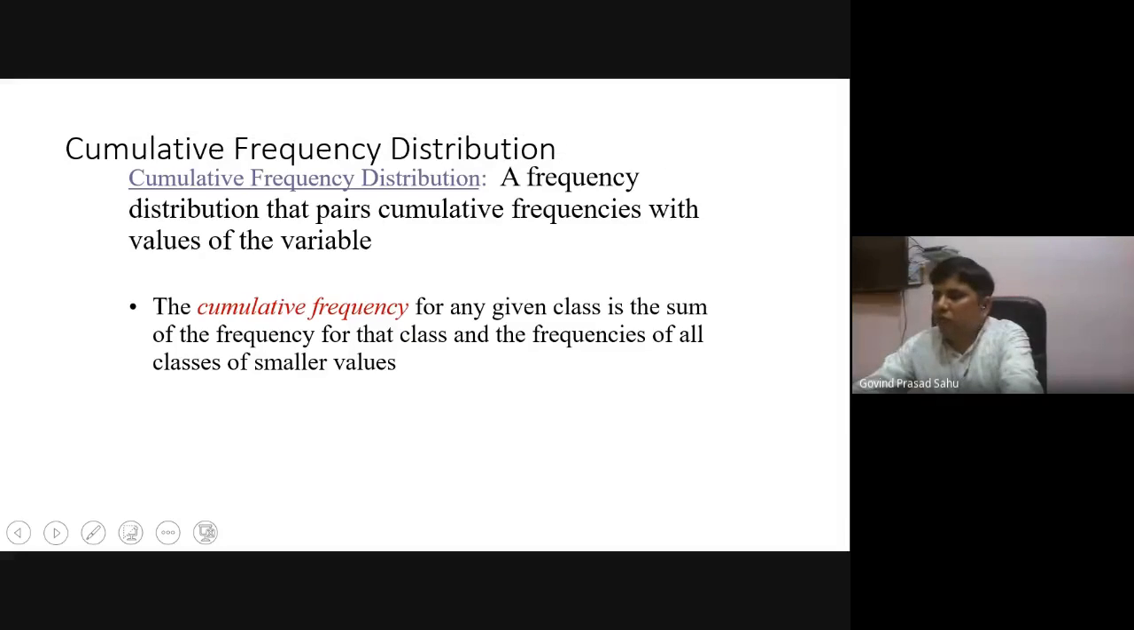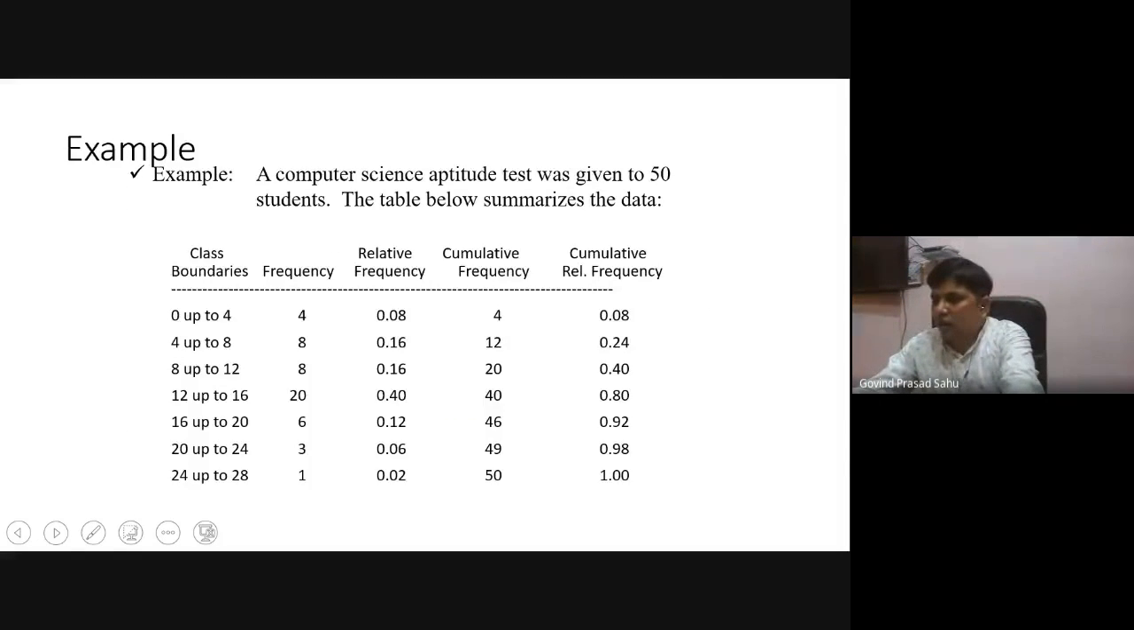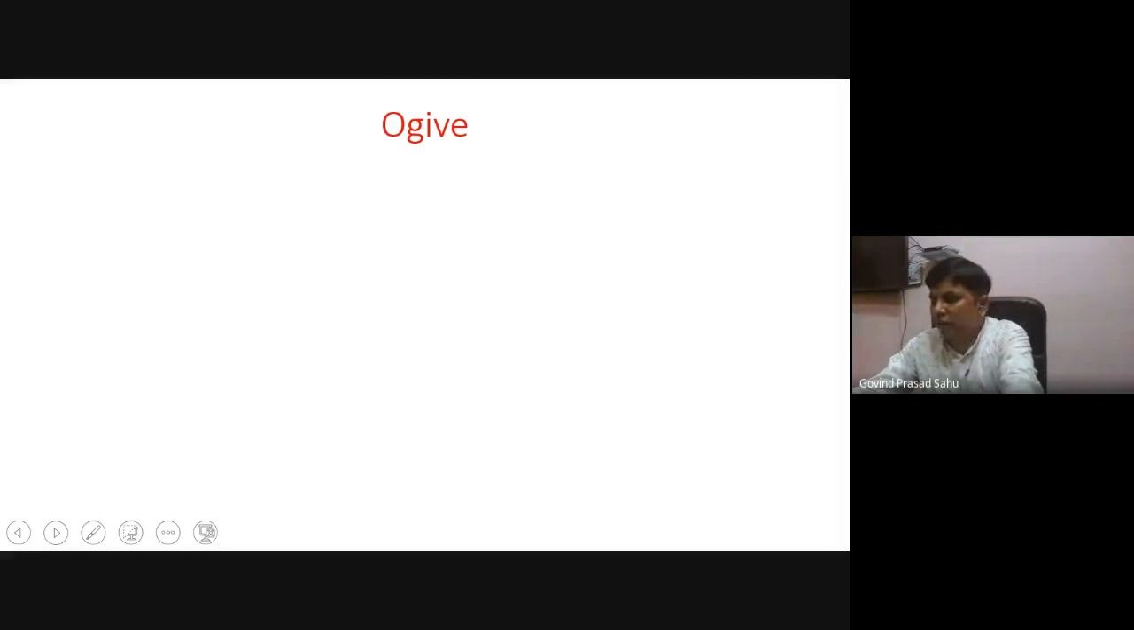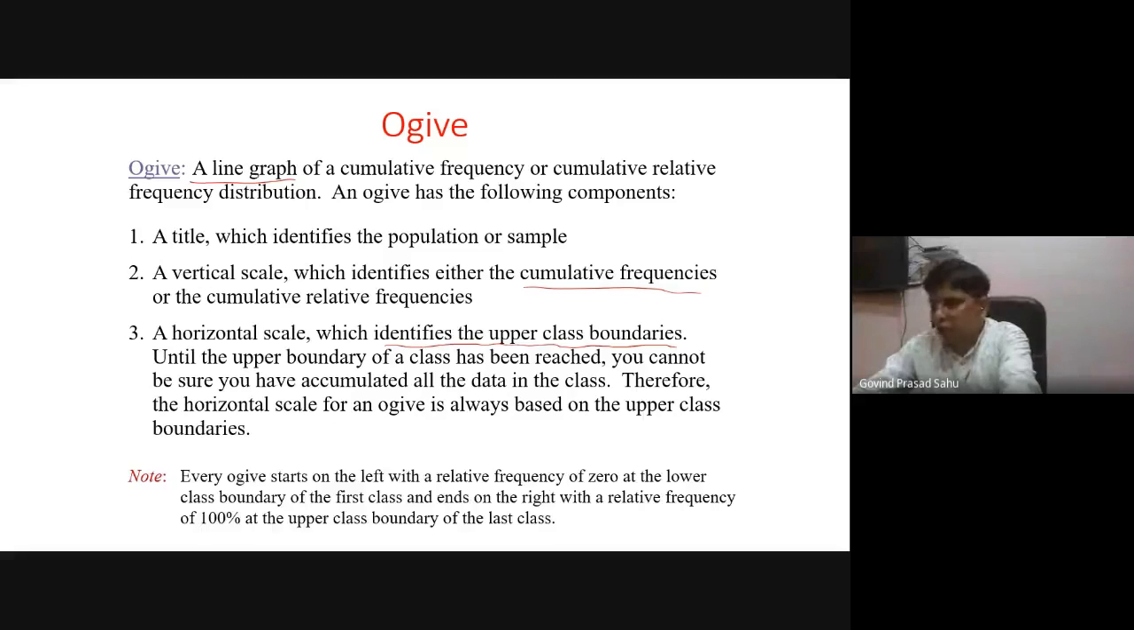Another thing is the cumulative frequency distribution. That is the same, but instead of frequency, we apply the cumulative frequency. Next, the last one is the OGIV, a line graph of cumulative frequency or cumulative relative frequency distributions. Earlier it was a bar graph, now it is a line graph. The vertical scale identifies the cumulative frequencies, and the horizontal line identifies the upper class boundaries. So that is the OGIV.